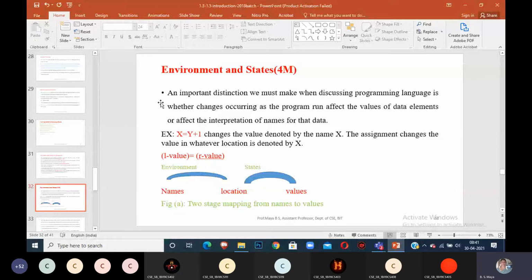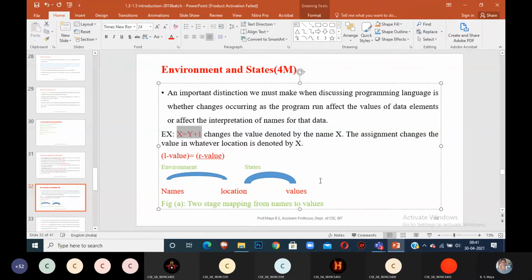Let me move on to the next, environment and states. You will get a 2 marks question for this: define environment and define states. What is environment? This is x is equal to y plus 1. What is the meaning of x is equal to y plus 1? Just normal understanding. X is a variable. And left value.